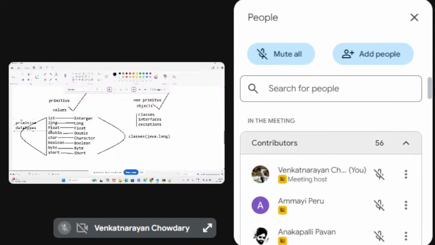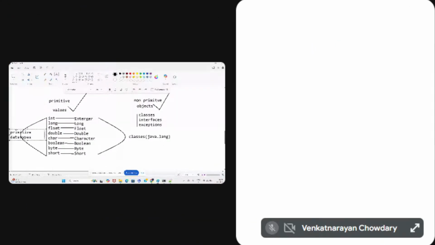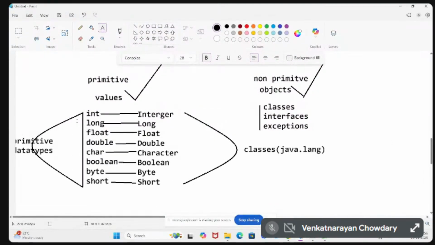For long, we have Long. For float, we have Float. For double, we have Double. For boolean, we have Boolean. These are the predefined data types, and for these we use values.